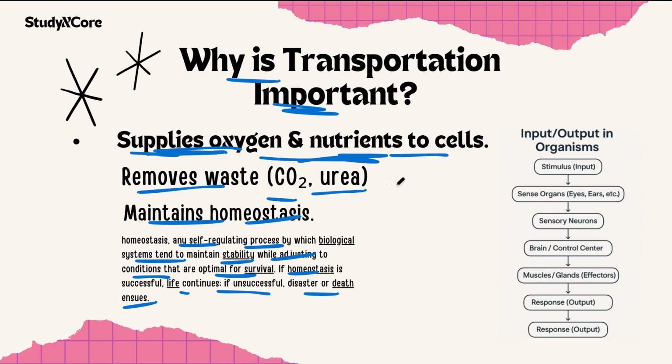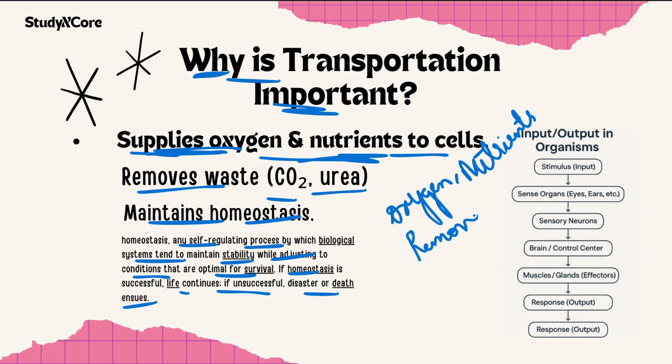Okay, first thing, let me write here for you: oxygen and nutrients to the cell. Okay, so that is going to be our first point when they ask why is it important. So it removes waste.